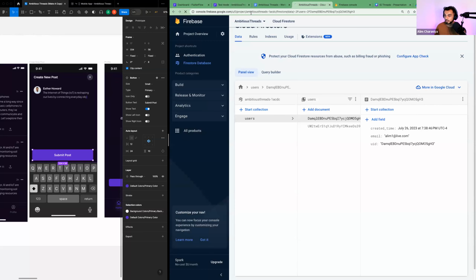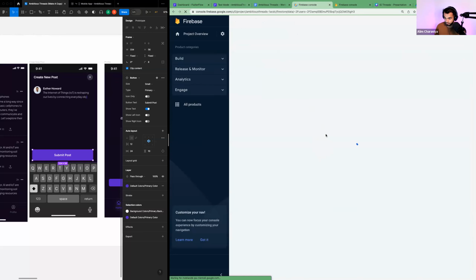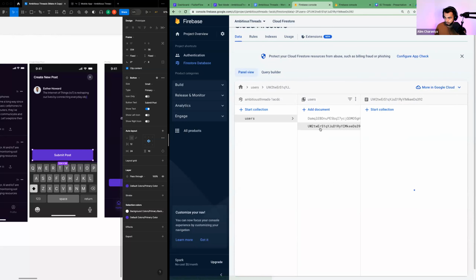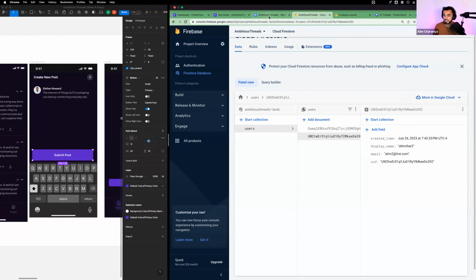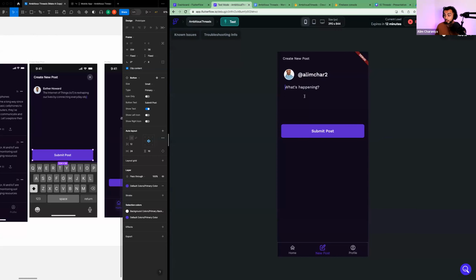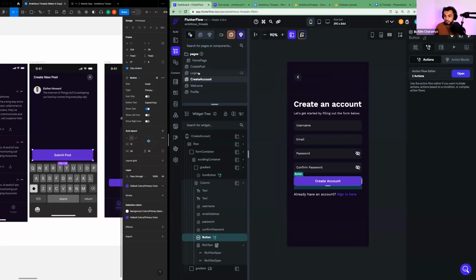So when I check Firebase and I click on that second user that was created, now I see the display name was sent to the database. So see, as we insert to the database, you can probably start to smell what we're going to do next. Now we're going to send a post to the database, and we're going to save that and read it on the homepage.